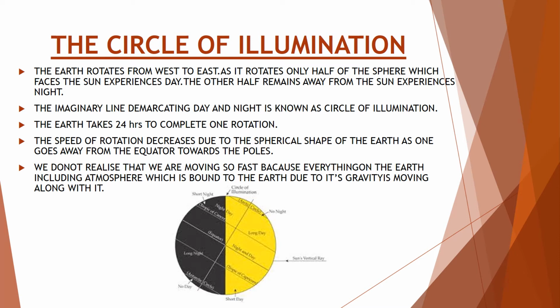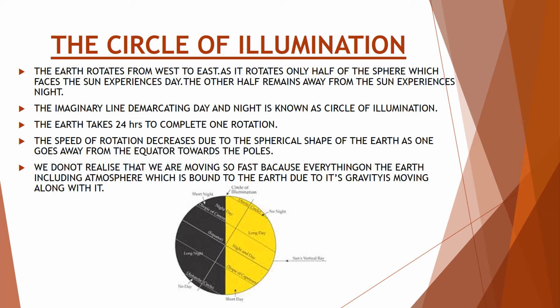The earth rotates from west to east. As it rotates, only half of the sphere which faces the sun experiences day. The other half remains away from the sun and experiences night. The imaginary line demarcating day and night is known as circle of illumination, as you can see in the figure. The earth takes 24 hours to complete one rotation.